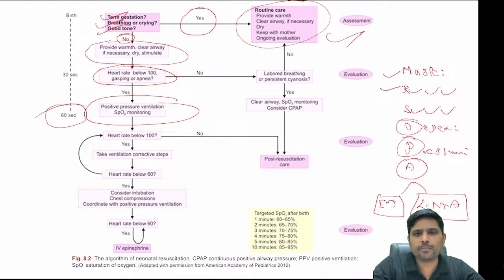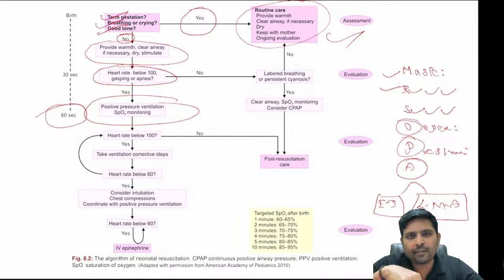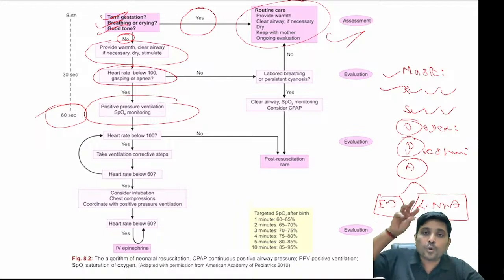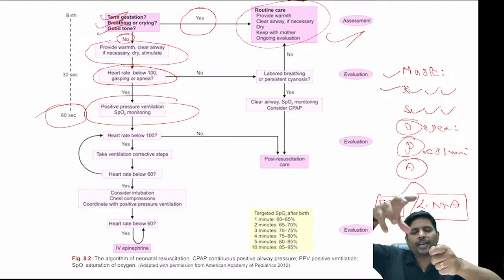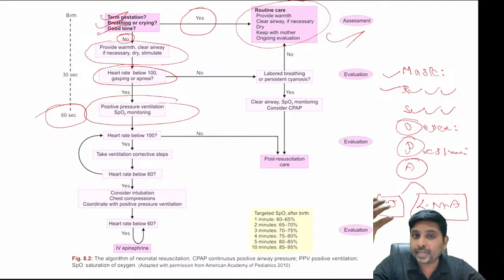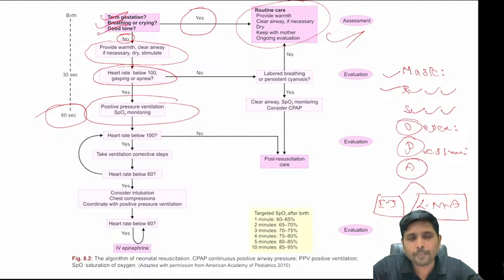What is a laryngeal mask airway? I will show you. You need to keep one mask called LMA, laryngeal mask airway. Blindly you insert it into the oral cavity. The end of the laryngeal mask airway contains a mask that will go and snugly fit over the laryngeal inlet, and the other end can be connected to the ambu bag, so that you can do bag and tube ventilation.